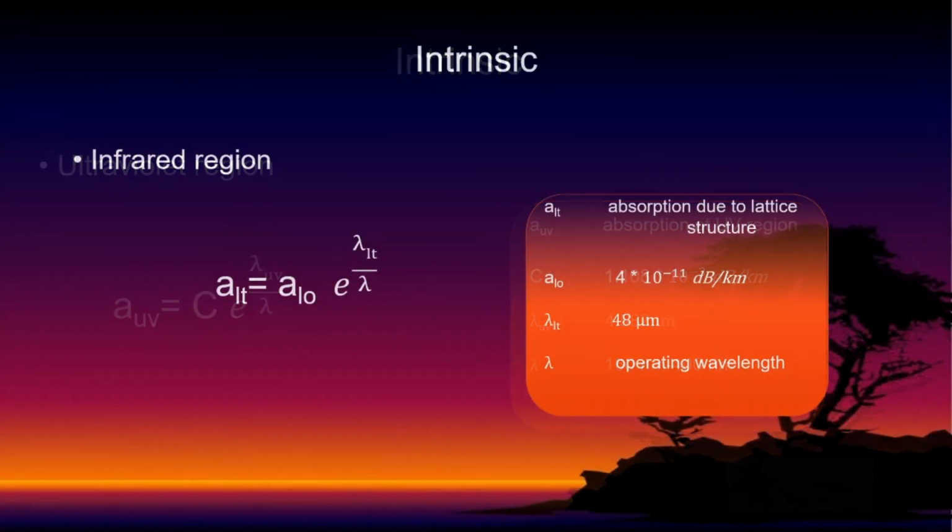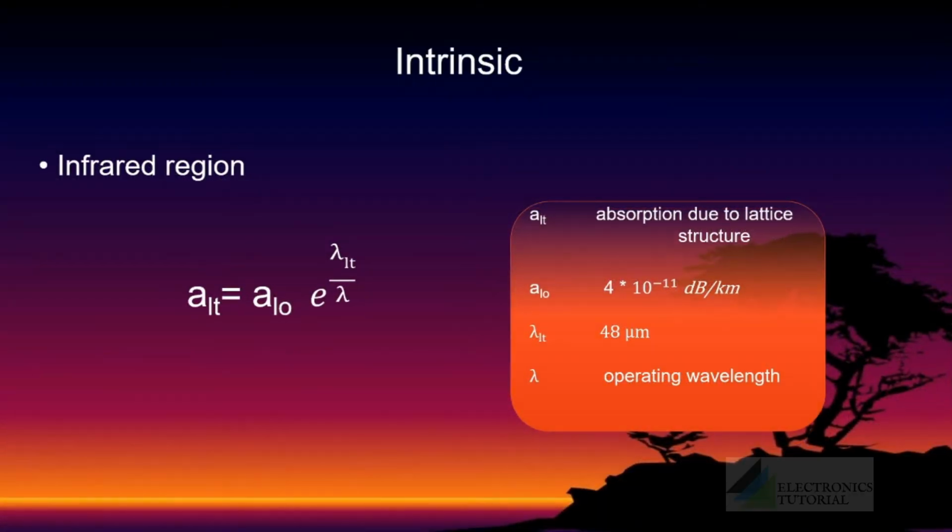Similarly, we can express the attenuation in the infrared region as ALT = ALO e^(-λLT/λ). ALT is the absorption due to lattice structure. This is a constant 4 × 10^-11 dB per kilometer. This is the reference wavelength 48 micrometer and λ will be the operating wavelength.